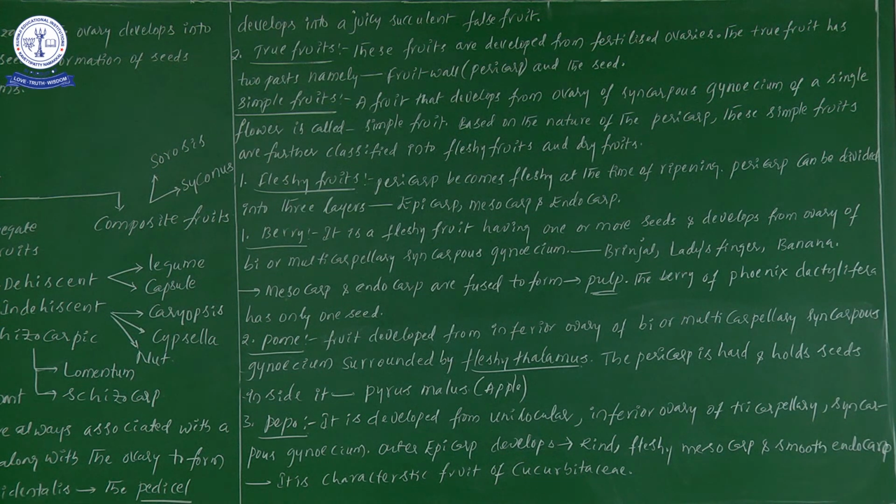It develops from the ovary of a bicarpellary or multicarpellary syncarpous gynoecium.